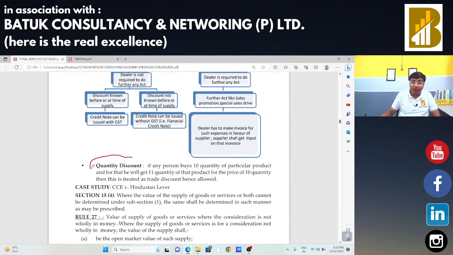If there is any quantity discount, that is, if you are going to buy 10 products of a particular unit, in that case one unit will be free for you. In that case, the terms have already been decided at the time of supply. In that case, GST can be adjusted, that is, a GST related credit note can be issued.